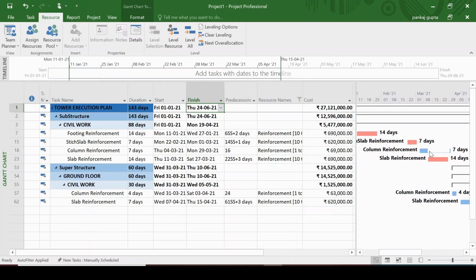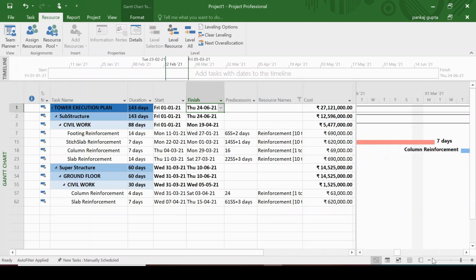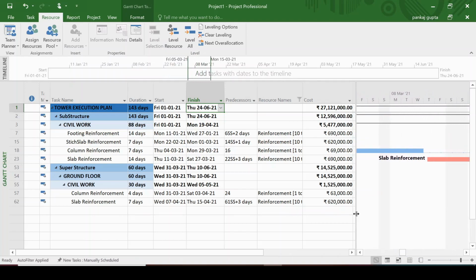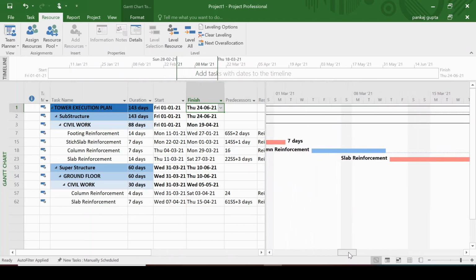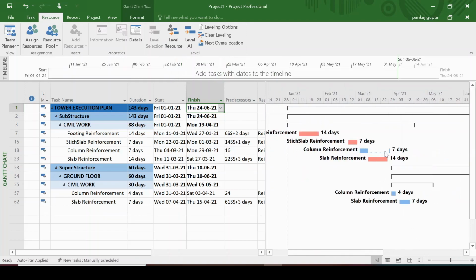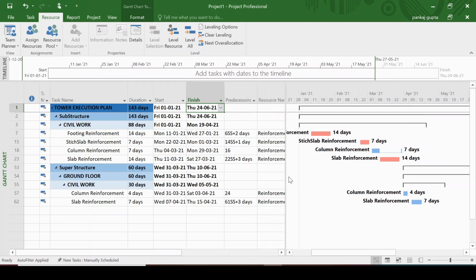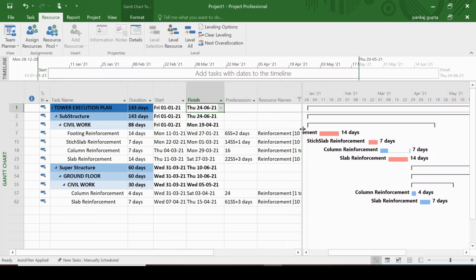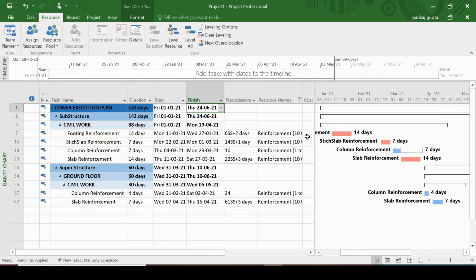You need to observe, like in column reinforcement, how the MSP has leveled the resource. It may break the activity into two different parts. Also, you can see in the slab reinforcement, it has broken the activity. Now this is the way by which the MSP has taken care of the resource constraint that we have defined in the resource sheet.